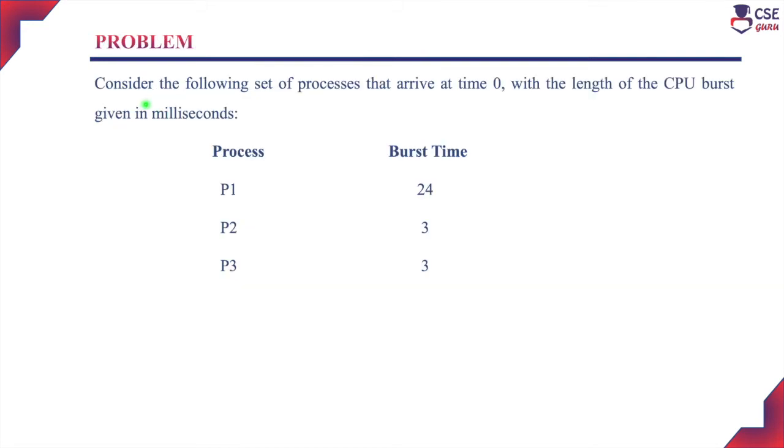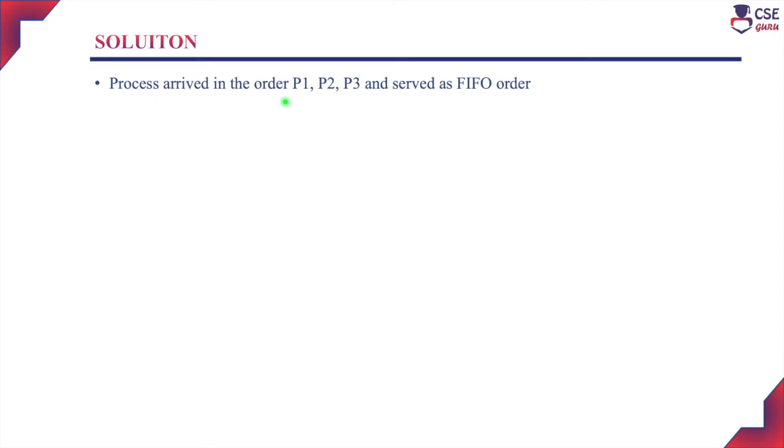We will solve one problem based on FCFS scheduling. Consider the following set of processes that arrive at time 0, with the length of the CPU burst given in milliseconds. There are three processes, P1, P2 and P3, and the burst times are 24, 3 and 3 respectively. The processes arrived in the order P1, P2, P3 and are served in FIFO order.